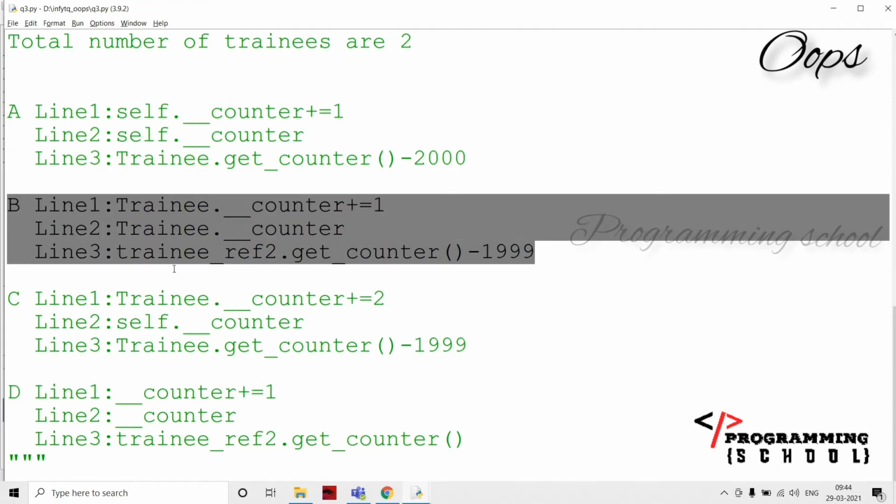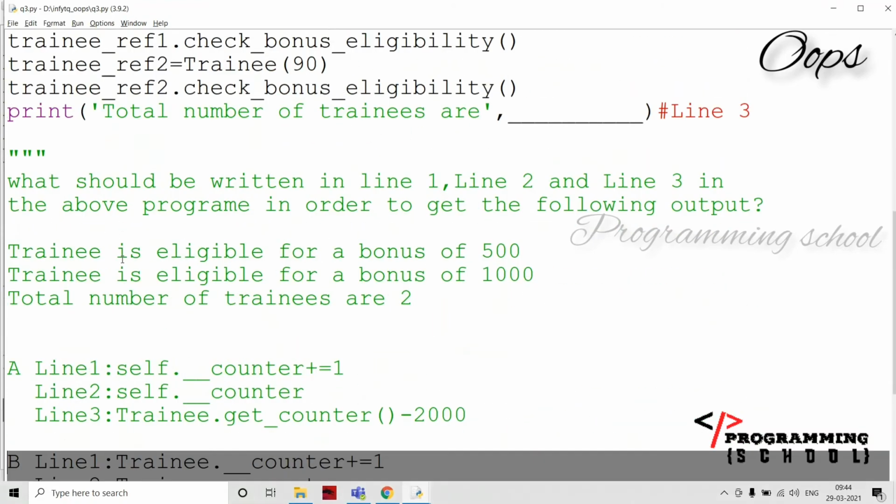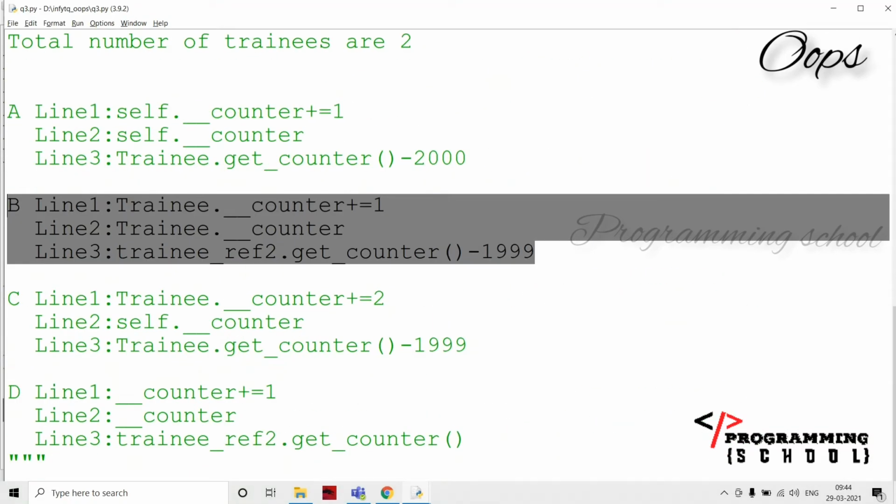Okay, if you want to check it, replace the blanks with the line 1, line 2 options, and try to execute it, and it will give a perfect answer to you.